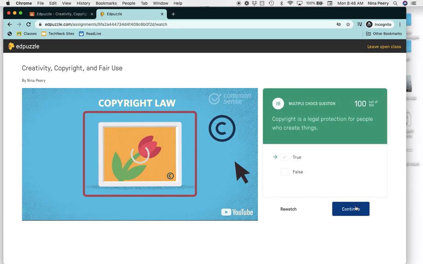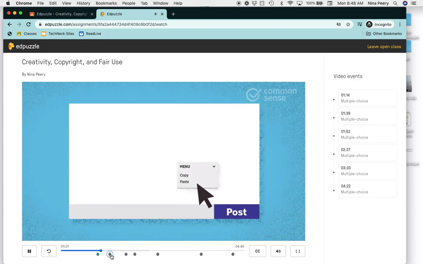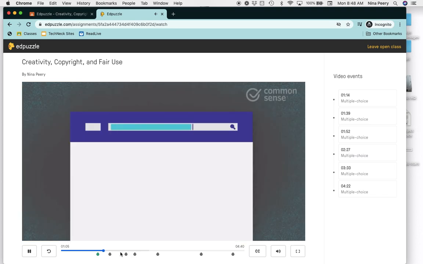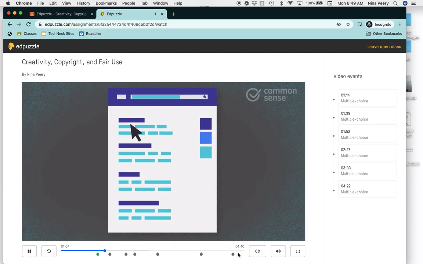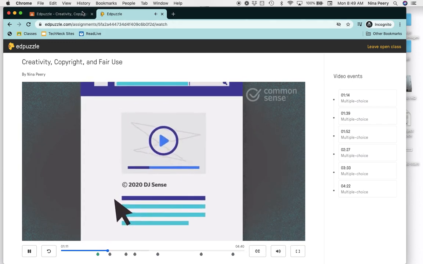Once you've submitted your answer, it's going to tell you whether you got it correct, and then you're going to click the Continue button. Then the video will continue. It will pause at the next question, and you'll do the same thing. You'll answer the question, hit Submit, and then click Continue until you get to the end of the video. Make sure you watch all the way to the very end of the video.